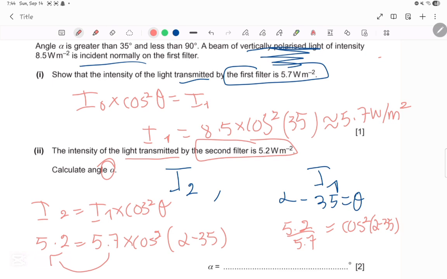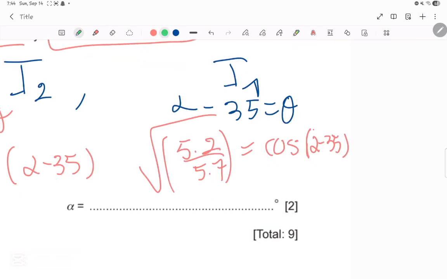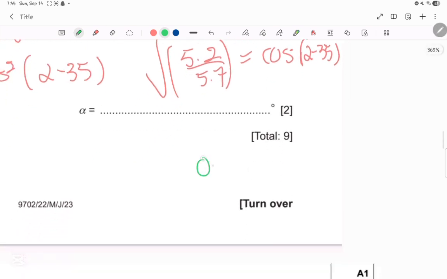Now, how do you get rid of the squared? You will do radical for both sides. So this will be cosine of alpha minus 35, and then you will need to do a radical for this. So what will you get? You will get radical 5.2 over 5.7, which is approximately 0.96, is equal to cosine alpha minus 35.